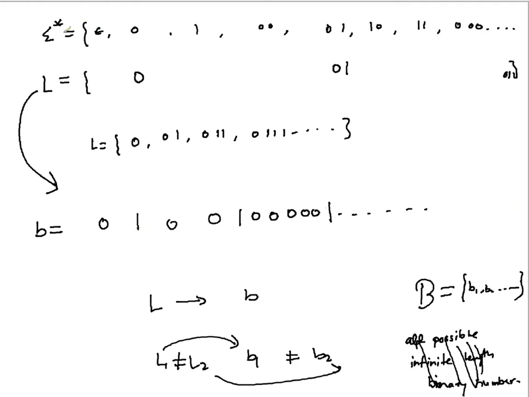Because sigma star is of infinite cardinality, the length of this binary string will also be infinite. And this binary construction for every language will be unique, because two different languages cannot have the same binary sequence.